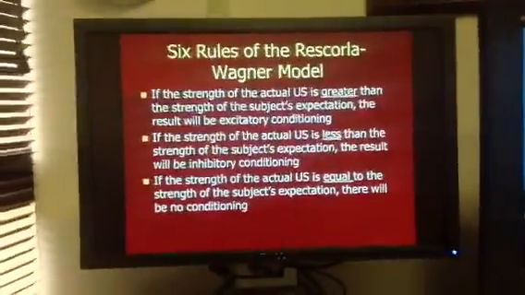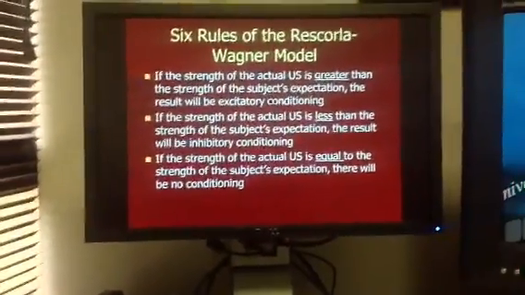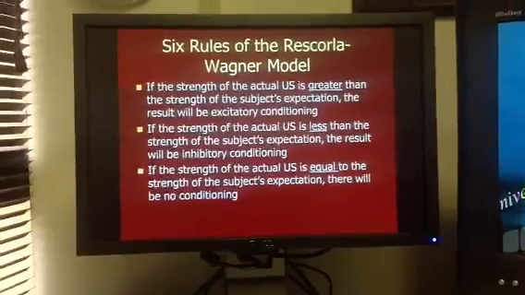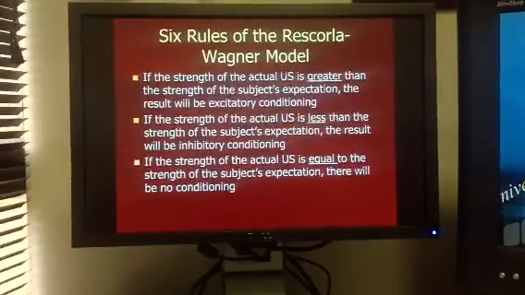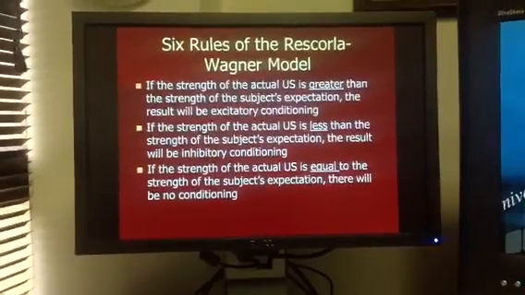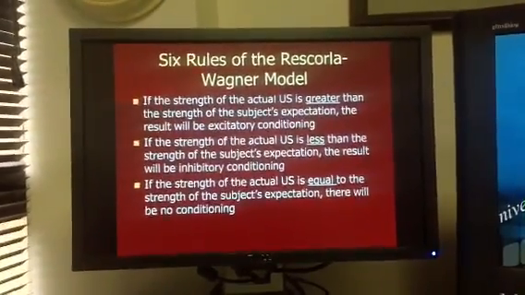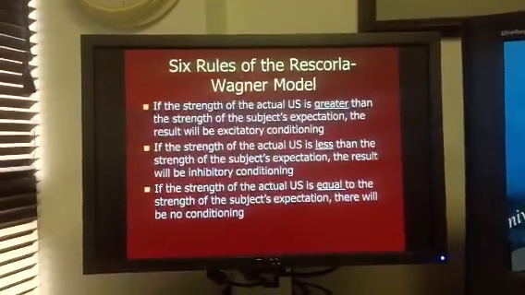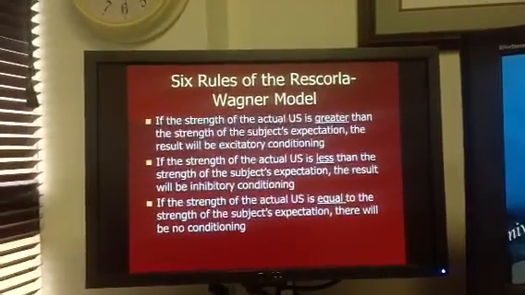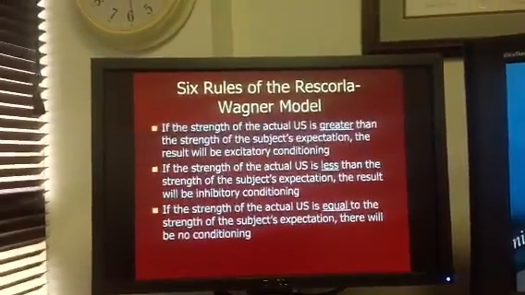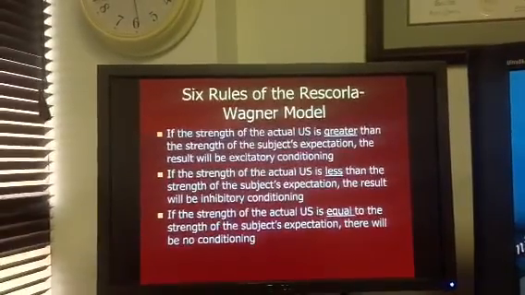To go over the 6 rules here, I'd like to use the classical conditioning example of getting a shot and then being scared of the person in scrubs. So imagine that you go to the doctor, and a child, let's say, gets a shot. They unconditionally respond with fear of the shot, because of getting the shot.